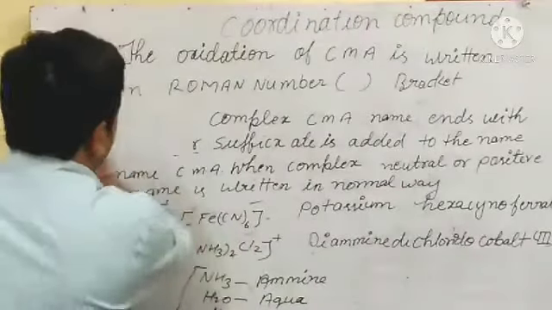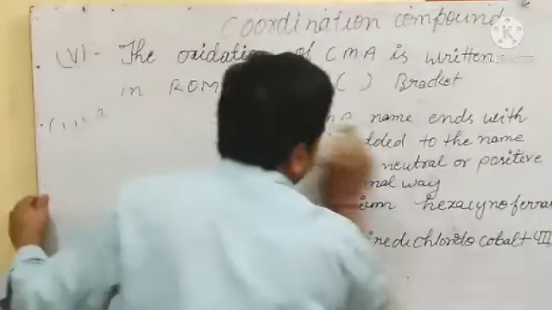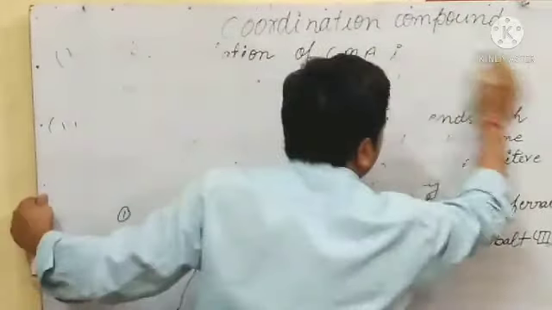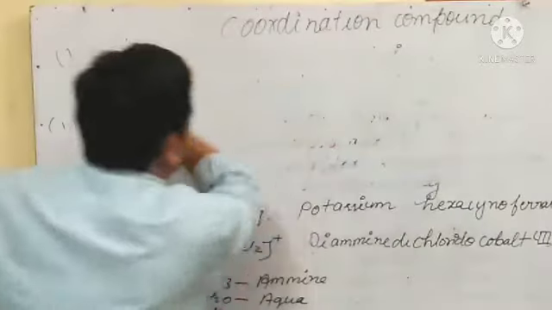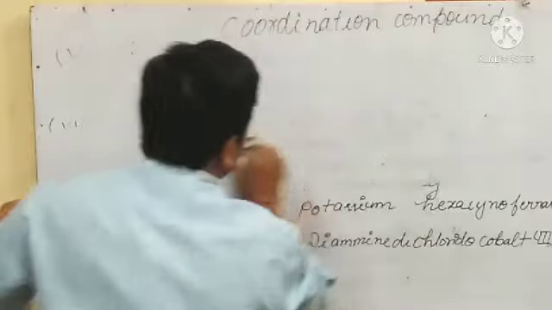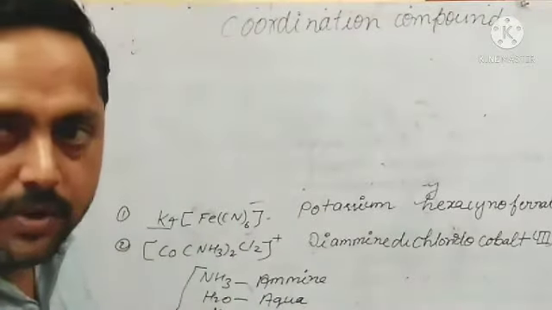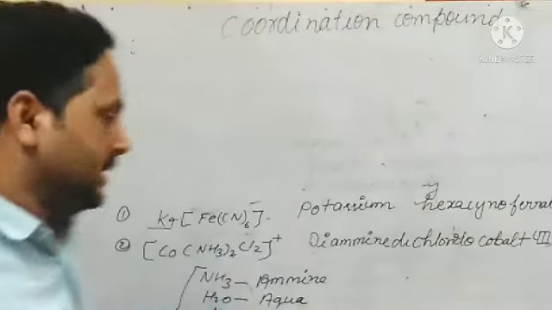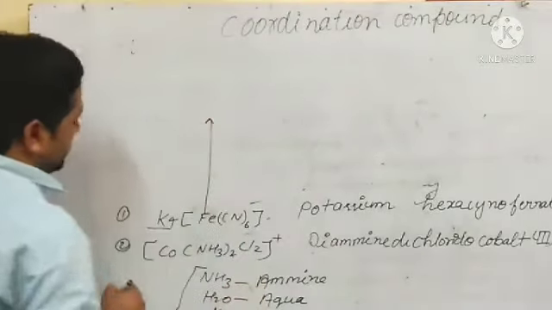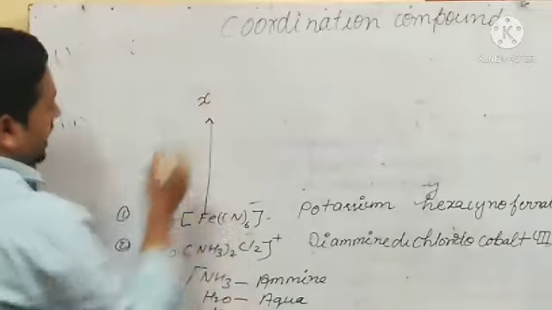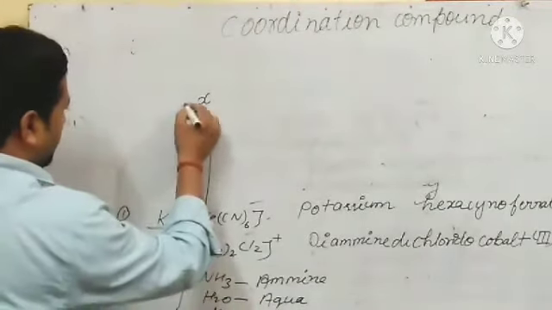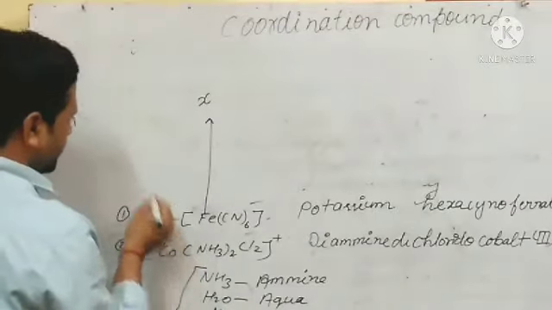So I am calculating the oxidation state with some examples. Let us see how to calculate it. We always calculate the oxidation state of the central metal atom. Let the oxidation state of this be x. Here, how many potassium? 4.